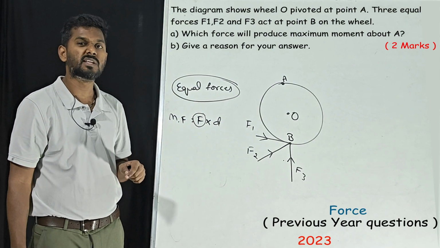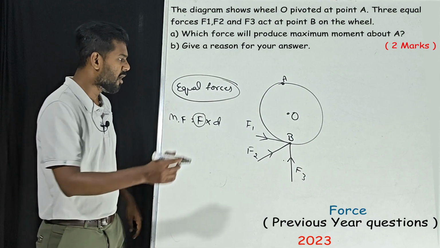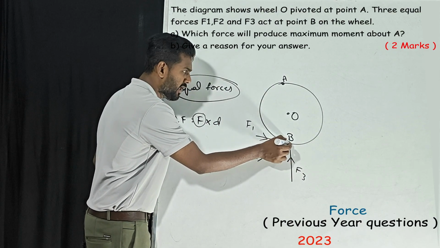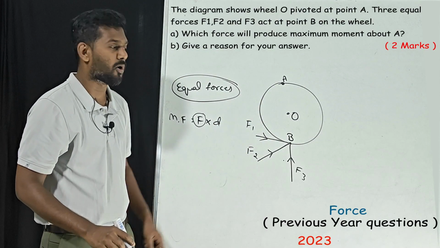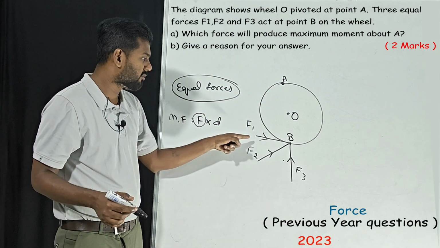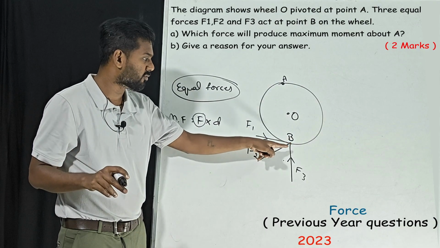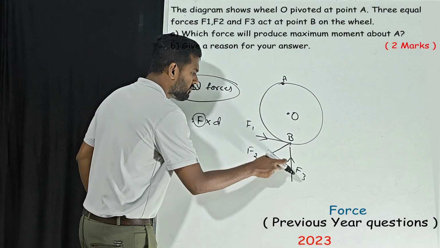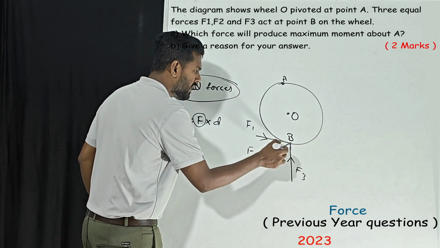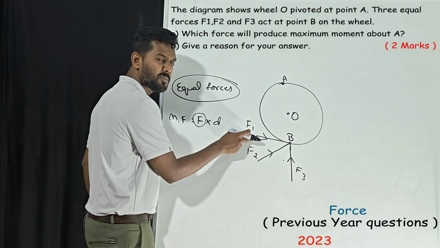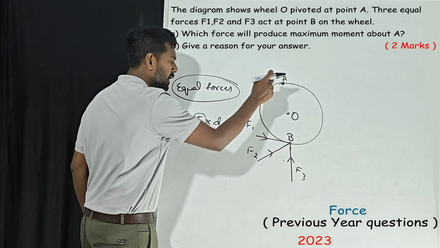Then perpendicular distance. What do you mean by perpendicular distance? From where you have applied the force to the pivoted point, correct? The distance between the point where the force is applied and the pivoted point. All three forces are applied at the same point. For F1, what is the perpendicular distance from this point to A?